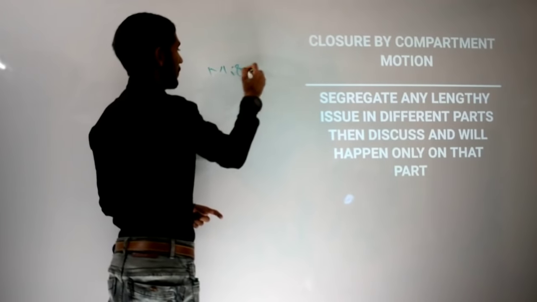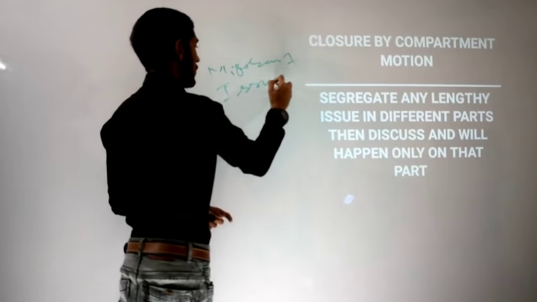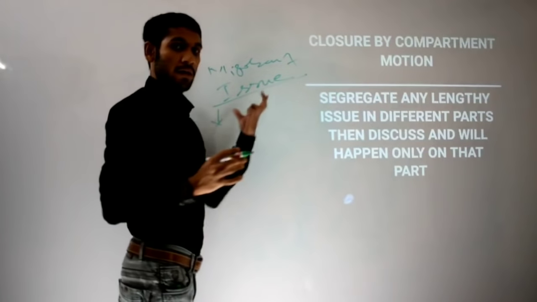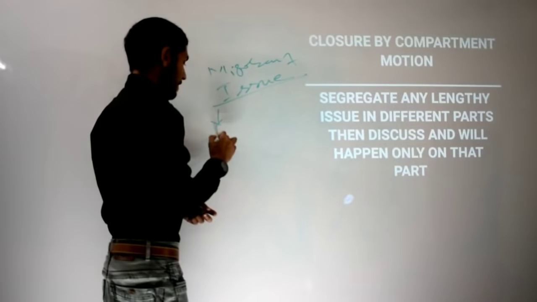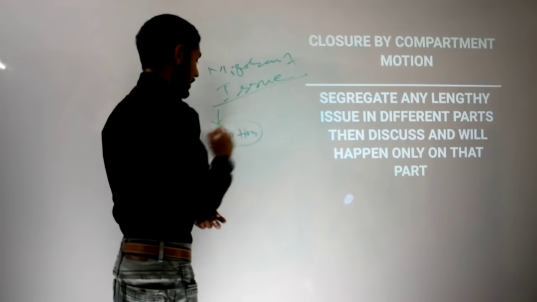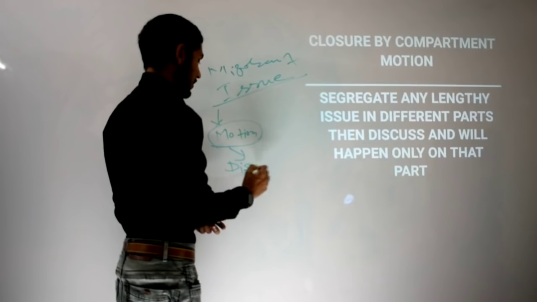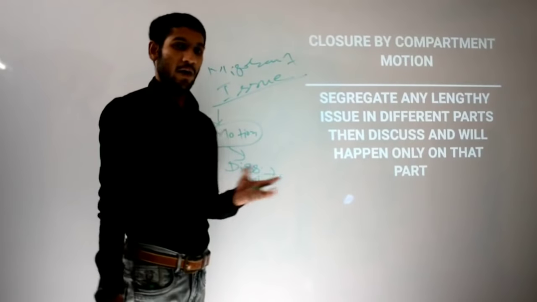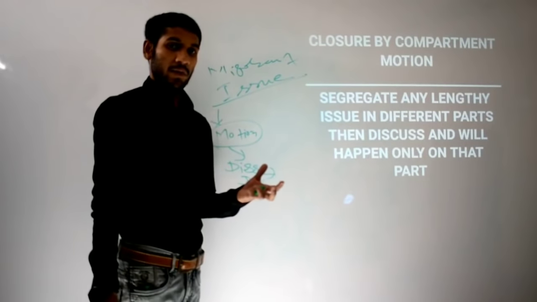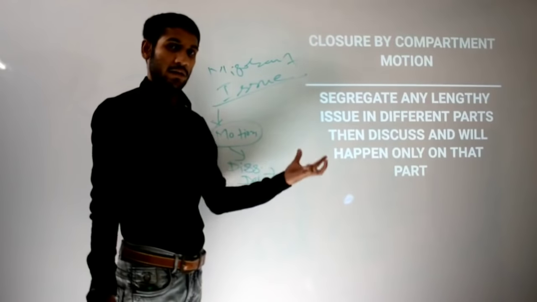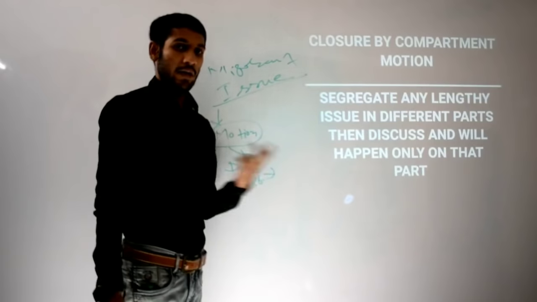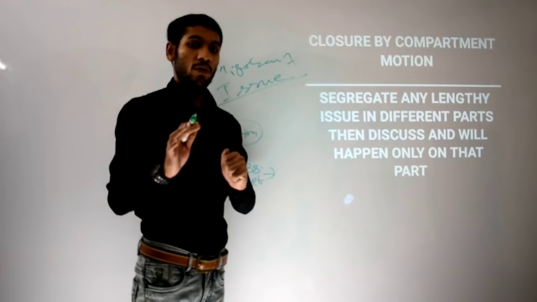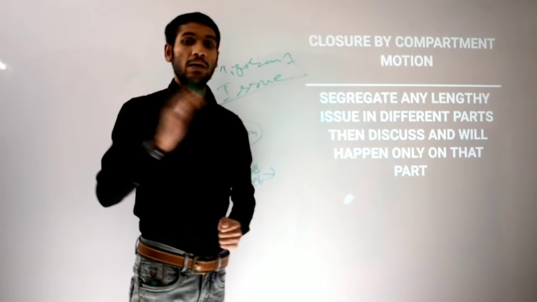So if a motion consists of migrant worker issues, and discussions and debates are going on, and now any of the MPs feels that the discussion and debate is over, and that if it goes on like this, then it is very unlikely to get a result in time, then that MP can stand up and say, sir, I want to bring a closure by compartment motion.